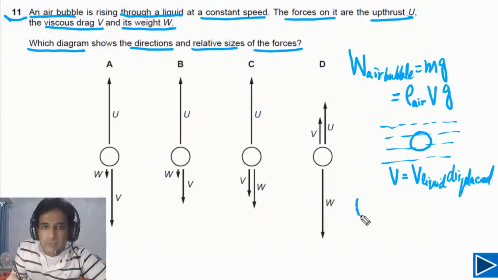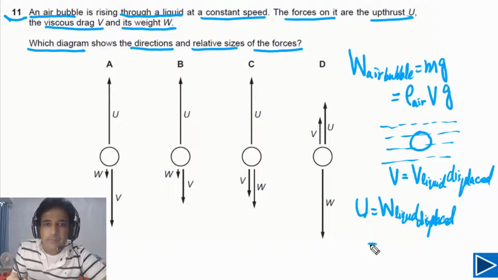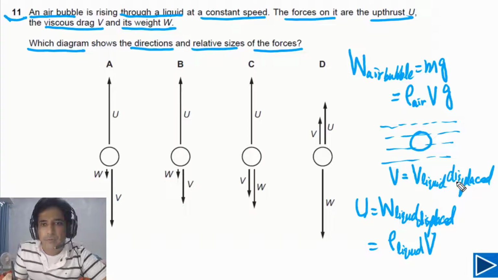Now we can write down upthrust. Upthrust is equal to weight of fluid displaced, means weight of liquid displaced. And weight of liquid displaced is equal to density of liquid times volume displaced times g. In this case, volume displaced is equal to volume of bubble.